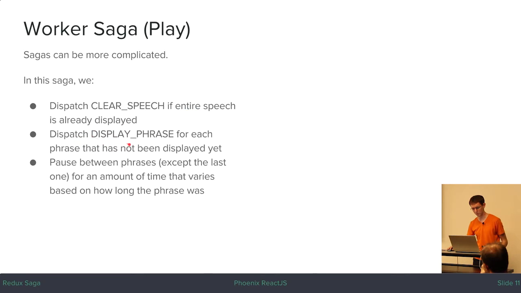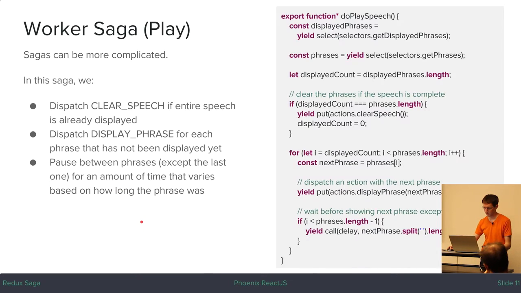And then once that is done, we want to dispatch a display phrase action for each phrase that hasn't been displayed yet. So that will tell the reducer to start showing these things in the component. And we want it to pause between each phrase, except for the last one, for an amount of time that varies based on how long that phrase was, how many words were in that phrase. So that's what this code does. There's a lot of branching logic in here, but it's pretty easy to read.